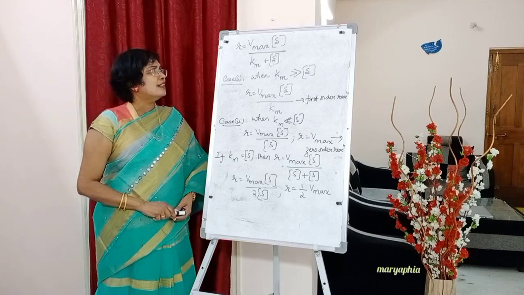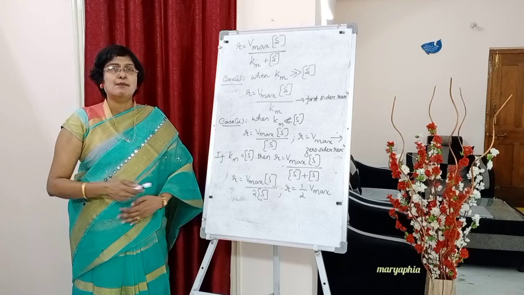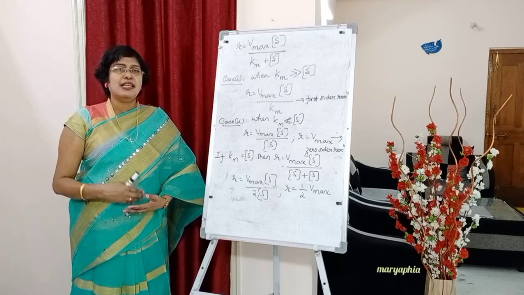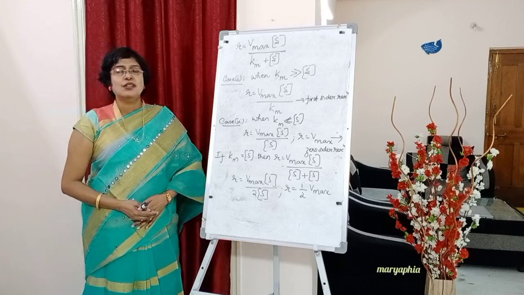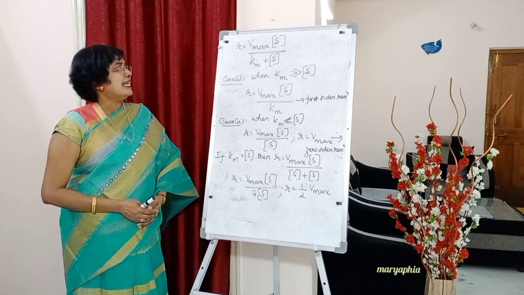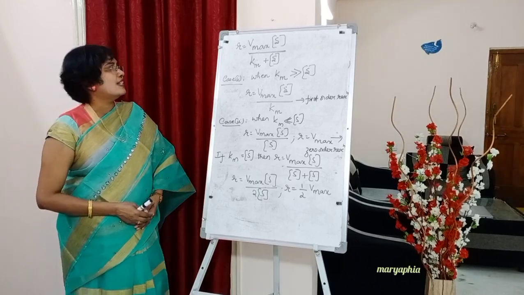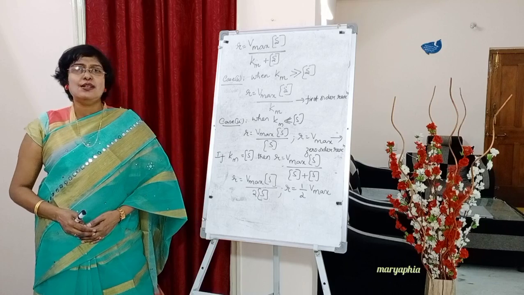In the denominator, there is Km plus S concentration. That means we can compare Km and S concentration. In one case Km will be greater, in the other case Km will be less than S concentration. What is Km, students? Michaelis-Menten constant. Case 1: when Km is far greater than S concentration, S concentration can be neglected in the denominator.